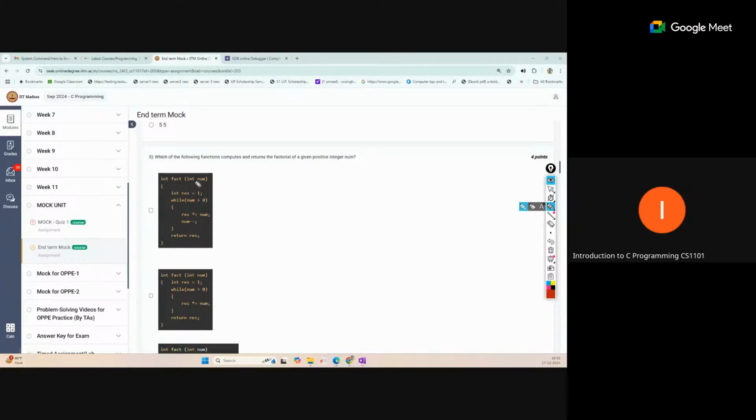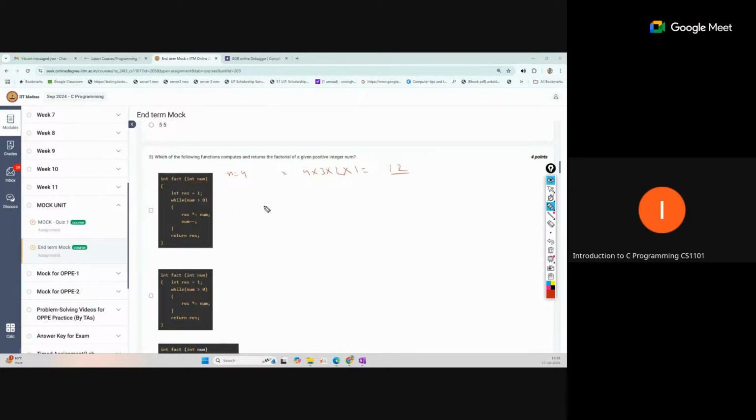So first, suppose for the num value we take some sample input like 4. Okay, so int res equal to 1. Then we run a loop, so the answer should become 4 into 3 into 2 into 1, that should be the answer, which is 24. So here, result equal to 1, while num is greater than or equal to 0, we perform result equal to result into num. Then num minus minus, and after that we return the result. Yeah, this is working fine because we are just taking num equal to 4.